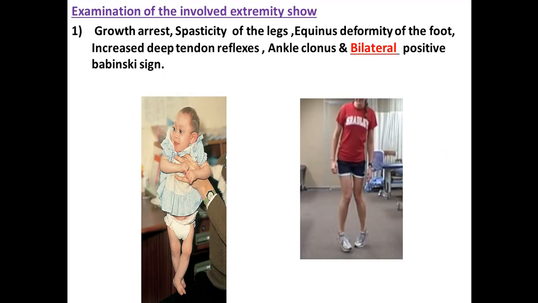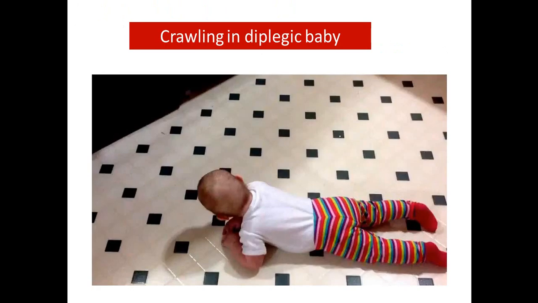On examination here, as we said, if the baby is an infant, there is a crossing or scissor positioning of the legs. There is crossing of the legs over each other because of spasticity and severe contraction of the hip muscles. There is equinus deformity, as you see here, the equinus deformity is apparent, and increased tendon reflexes, and there is ankle clonus, and there is a bilateral positive Babinski sign.